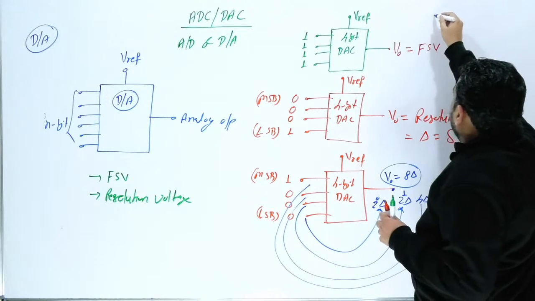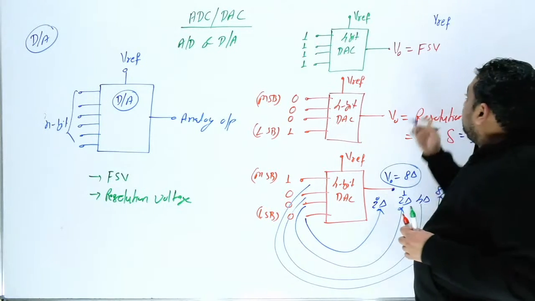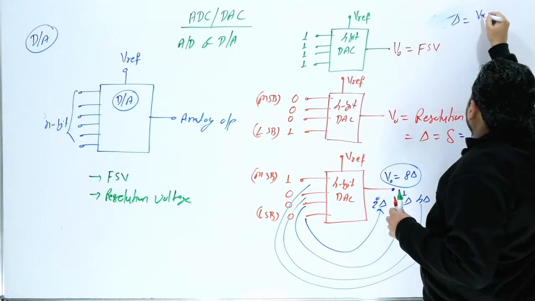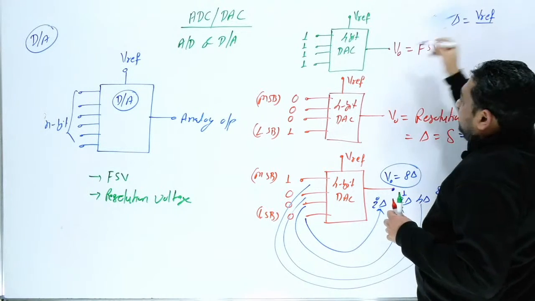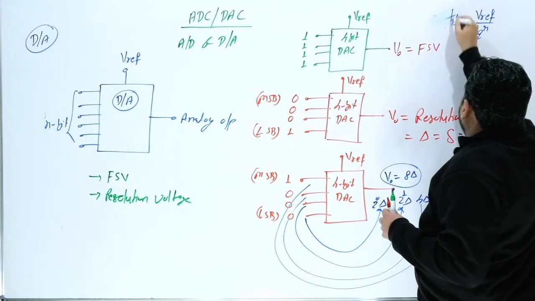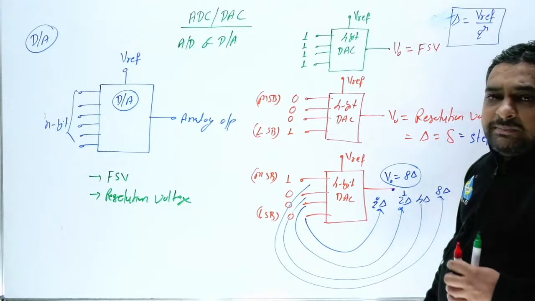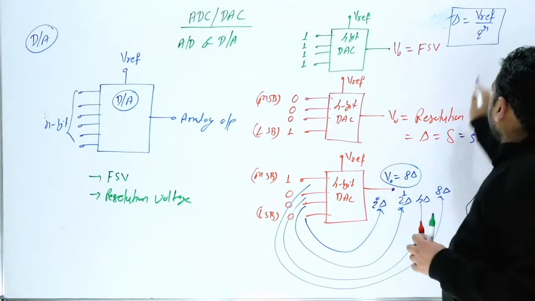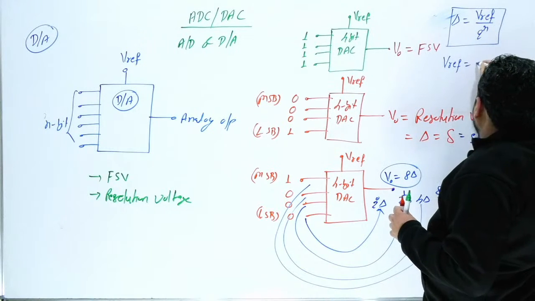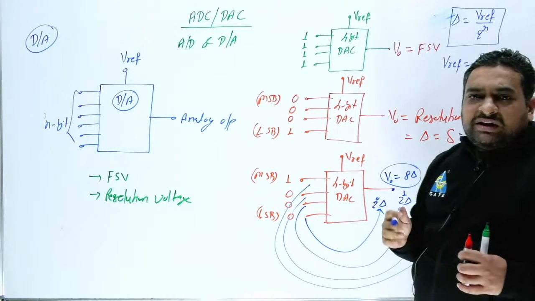So what is V reference? Or, sir, what is step size? If you remember, step size is nothing but this V reference divided by the number of steps, that is 2 raised to power n. Like this you can remember: step size is equal to V reference divided by 2 raised to power n. So from here you can also write V reference is 2 raised to power n times del.